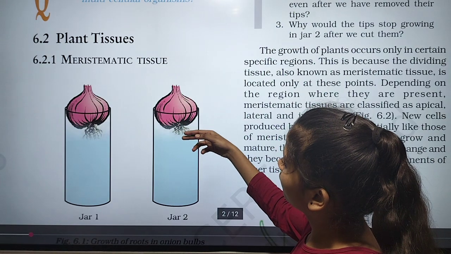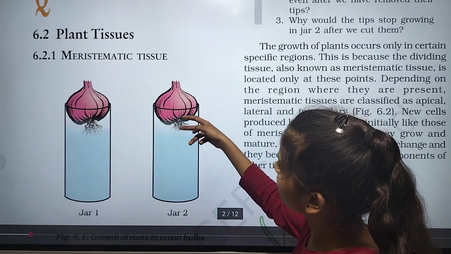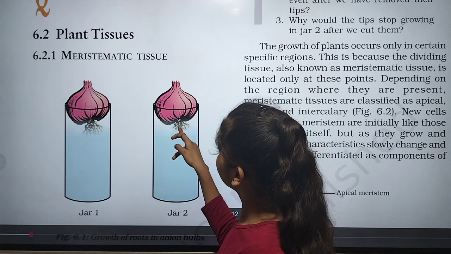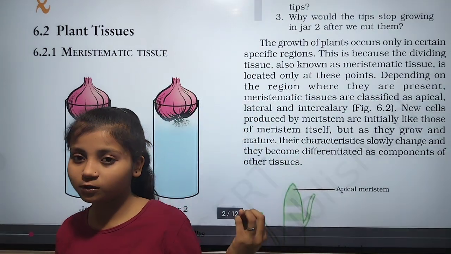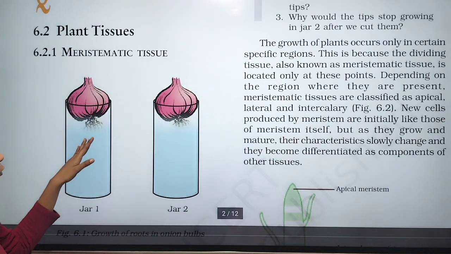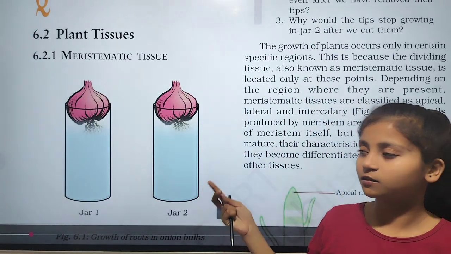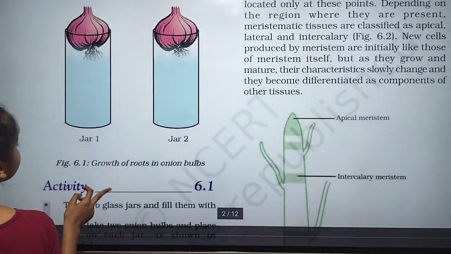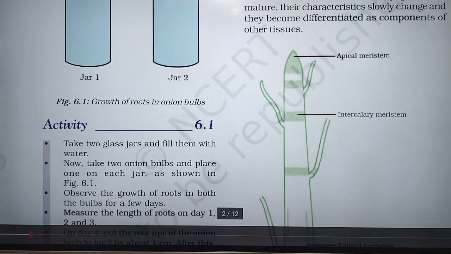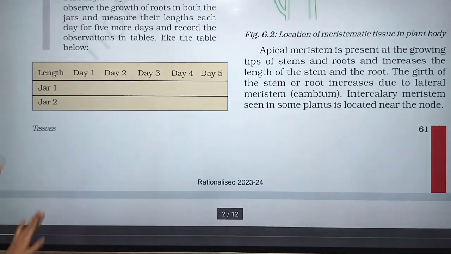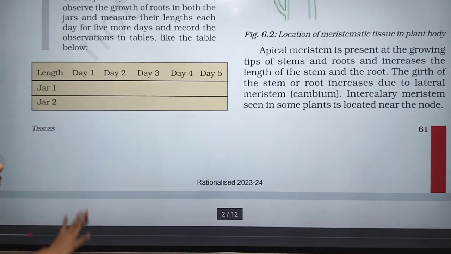Day after day we have to cut the roots of this one and observe how many days it takes to grow. We have to record the growth of the roots in the onion bulb in the table given in the box: day first, day second, day third, day fourth, and we check the result on day 5.